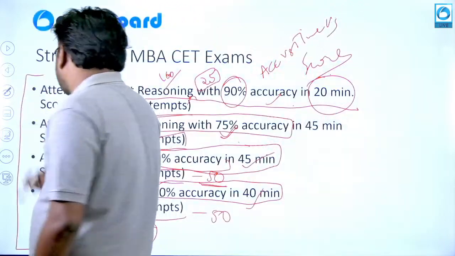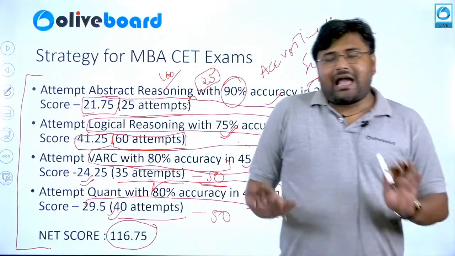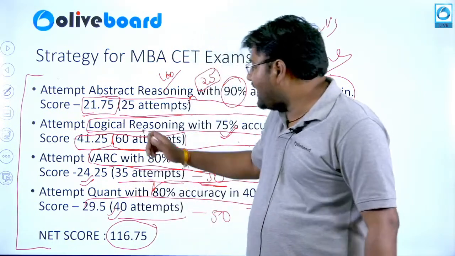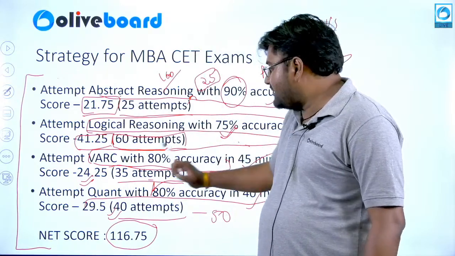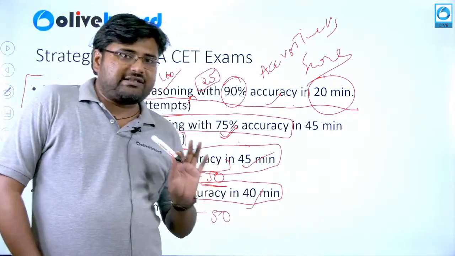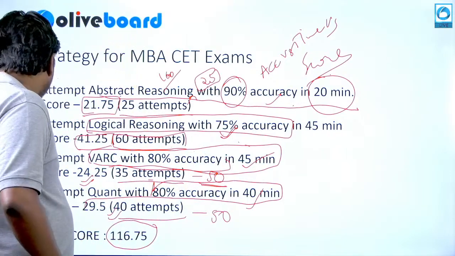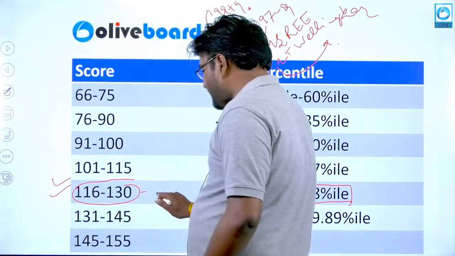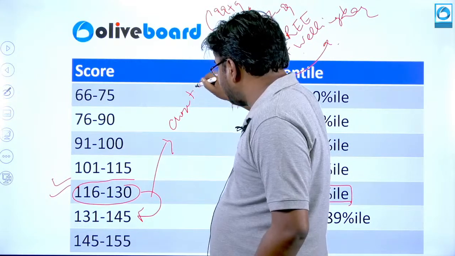I repeat the strategy that we discussed earlier: you need to scale these scores in the exam, and it can easily come with a targeted and strategic approach, where you attempt abstract reasoning with 90% accuracy, logical reasoning with 75, VARC with 80, quant with 80. With this targeted approach, you can easily get close to 97 to 98 percentile, which can ensure a seat in one of the top MBA colleges of the country. For someone to make a jump from here to here, that can only happen when you are practicing close to actual mocks.